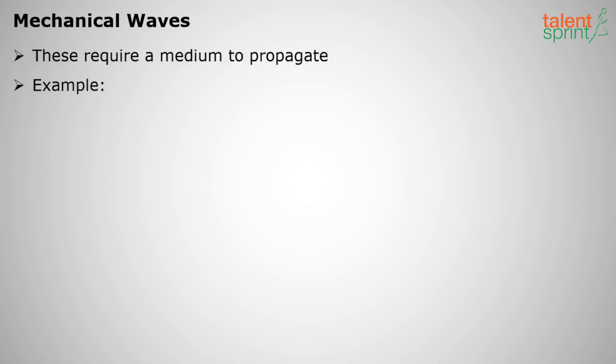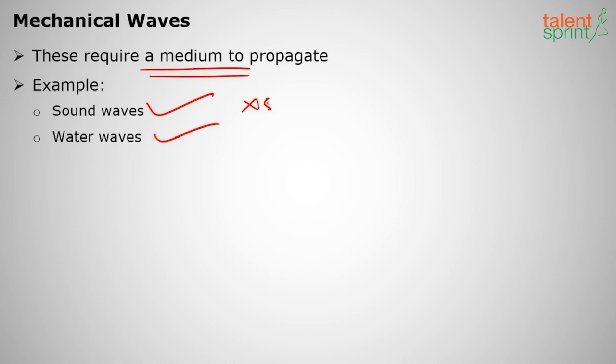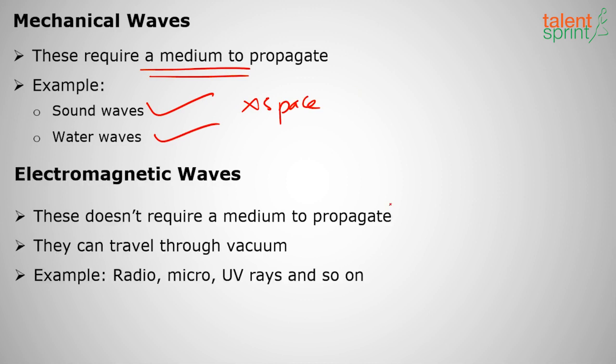Moving on to mechanical waves. So we have already seen the type of propagation: longitudinal, transverse and surface waves. Now we shall see the medium of propagation, how they are classified. I've already told you mechanical waves require a medium. Examples are sound waves, water waves. Sound cannot travel in space. Yes or no? So it requires a medium. Next, electromagnetic waves. They don't require a medium. Examples: light rays, radio waves, microwaves, UV rays. They travel through space also. They can travel through vacuum also.